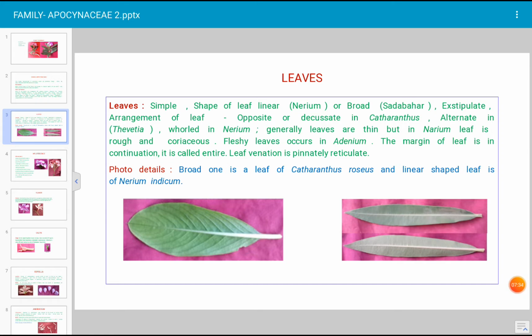Reticulate venation is there. The photo details are given here. The broad leaf on the left side is the leaf of Catharanthus roseus, and the linear-shaped, dark green leaf on the right side is the leaf of Nerium indicum. Next slide.